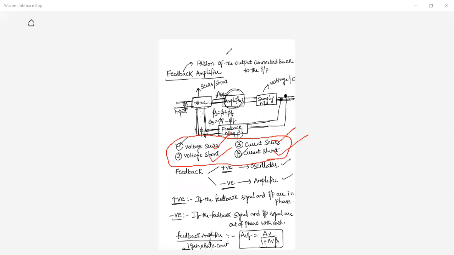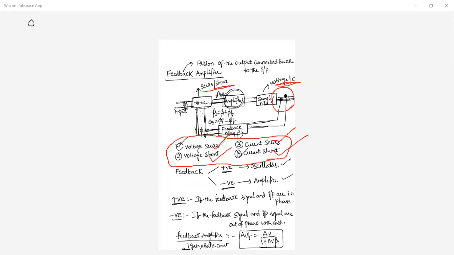So here, this is very, very important. What type of sampling we are taking is very, very important. If you are taking the voltage sample, there are 2 types of samples we can take, either voltage sample or current sample. There are 2 types of mixing you can do. One is series mixing, another one is shunt mixing. If you are taking the voltage sample, the connection here should be parallel connection. If you are doing the mixing in series, so here you have taken a voltage sample and you are doing the mixing in series, that's why it is called voltage series.